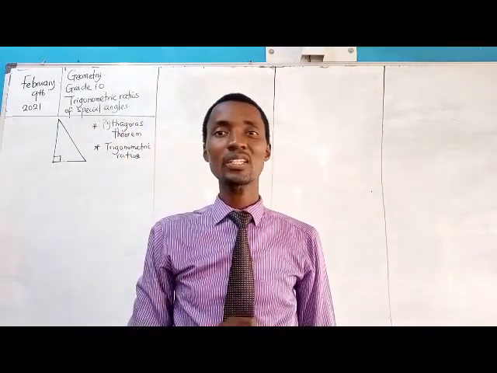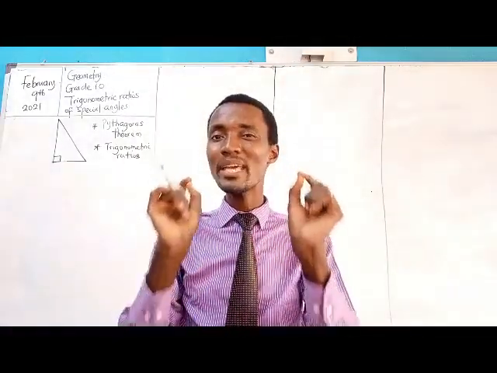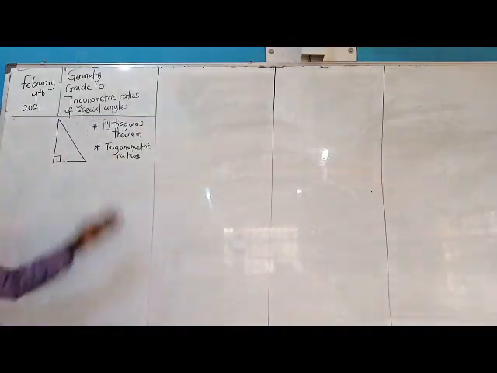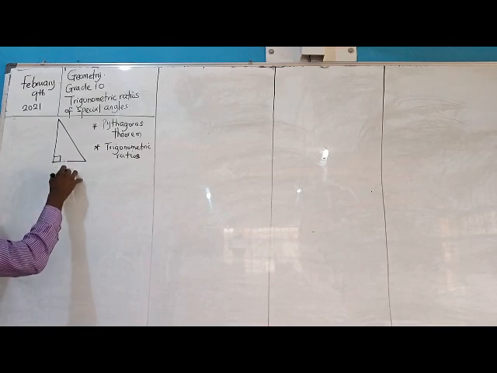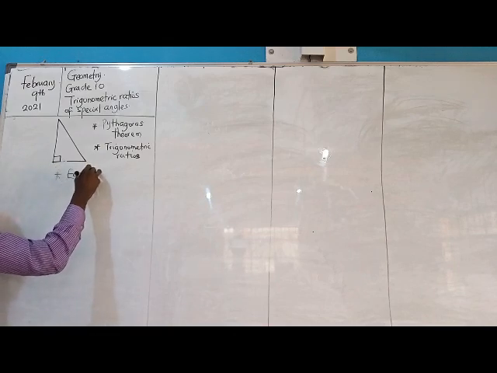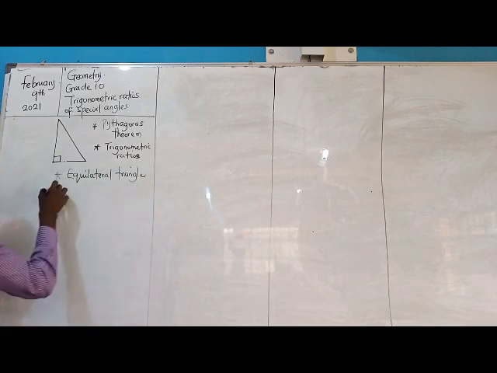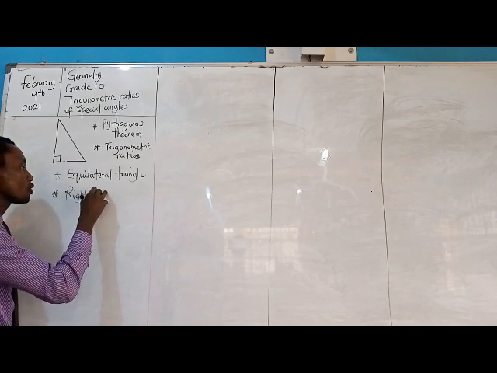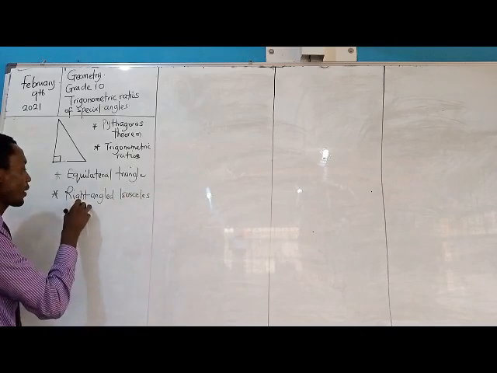Now, to consider the trigonometric ratios of special angles, we consider two basic types of triangles. So the whole concept of your trigonometric ratios of special angles begins with the consideration of the equilateral triangle and what is called a right angle isosceles triangle.